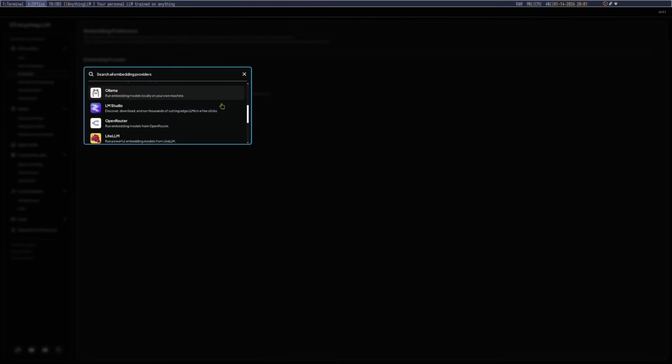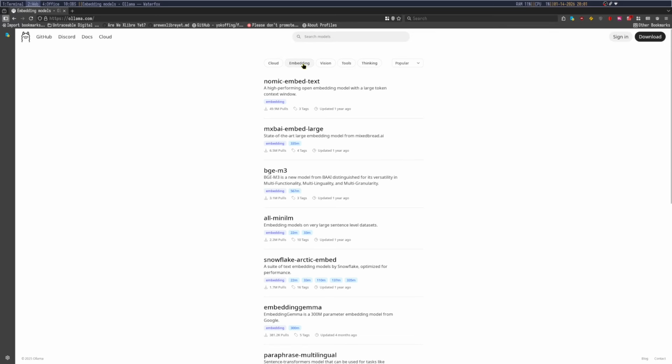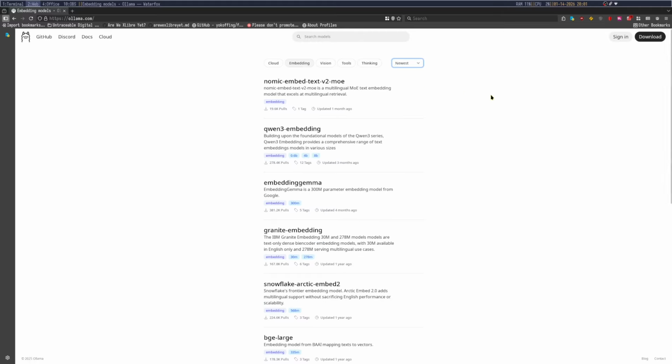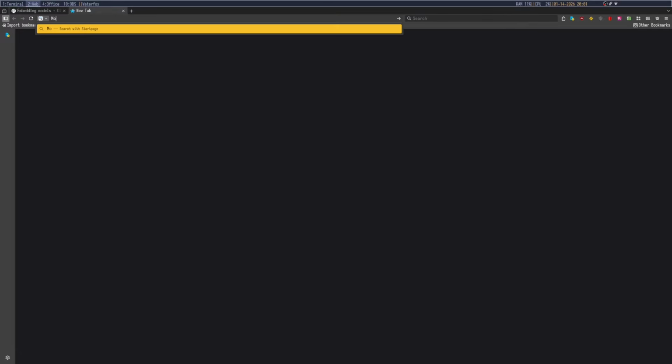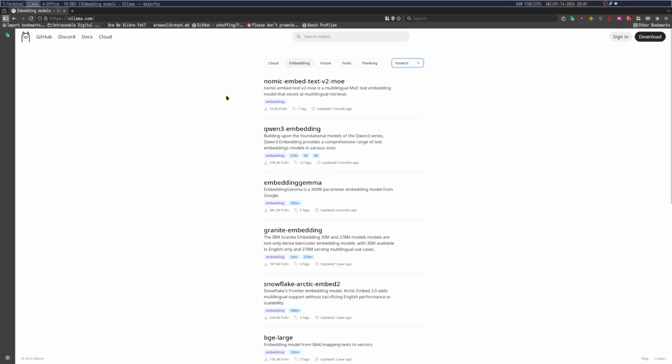You could run an embedder on Ollama as well, though I could try to find an embedder. Let's go ahead and do ollama.com. And then if I do embedding, of course, the most popular one is Nomic Embed Text. What's actually the newest that we have? Nomic Embed Text version 2 MOE. MOE, well, this is essentially your thinking process, or mixture of experts, I think. That's what I thought. This is basically using a lot.